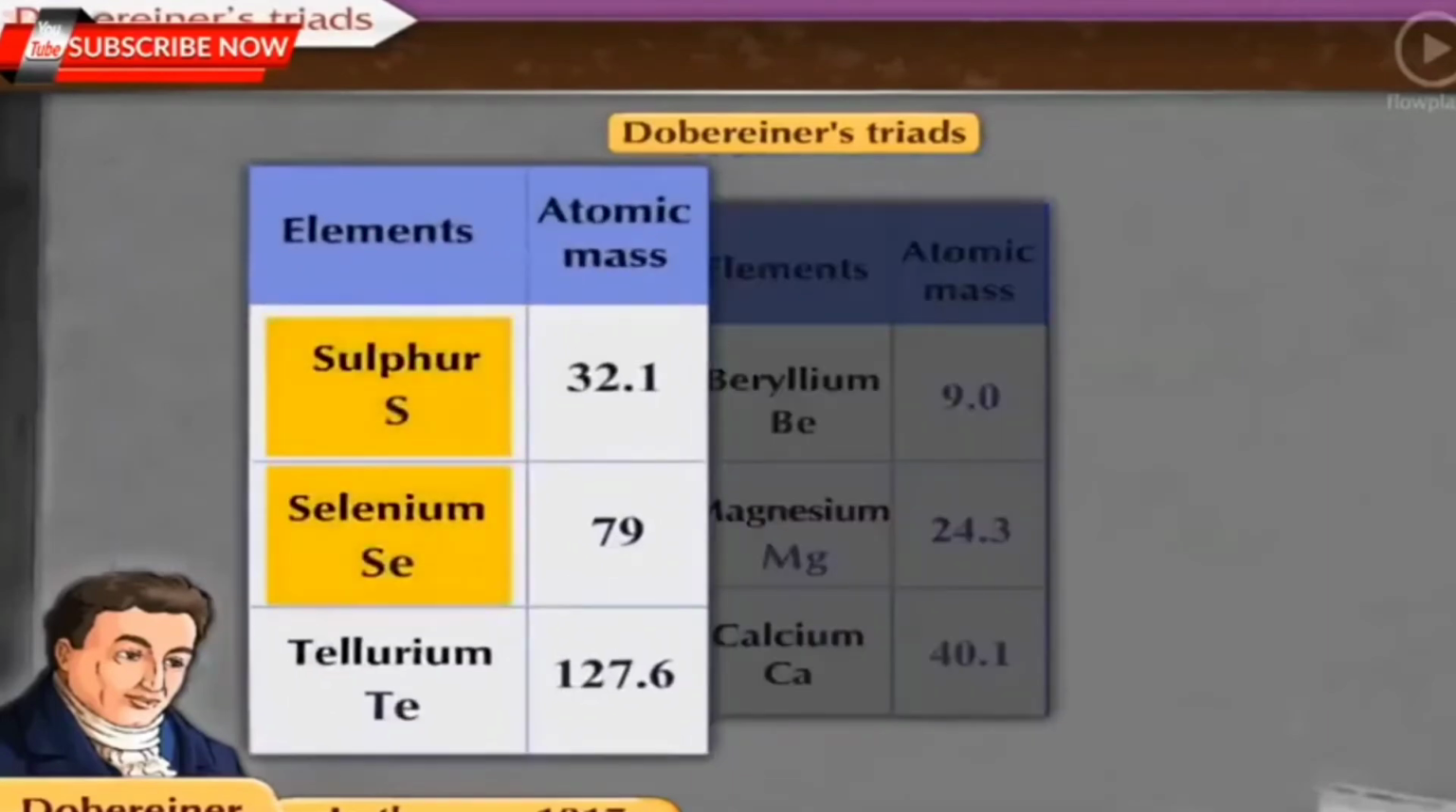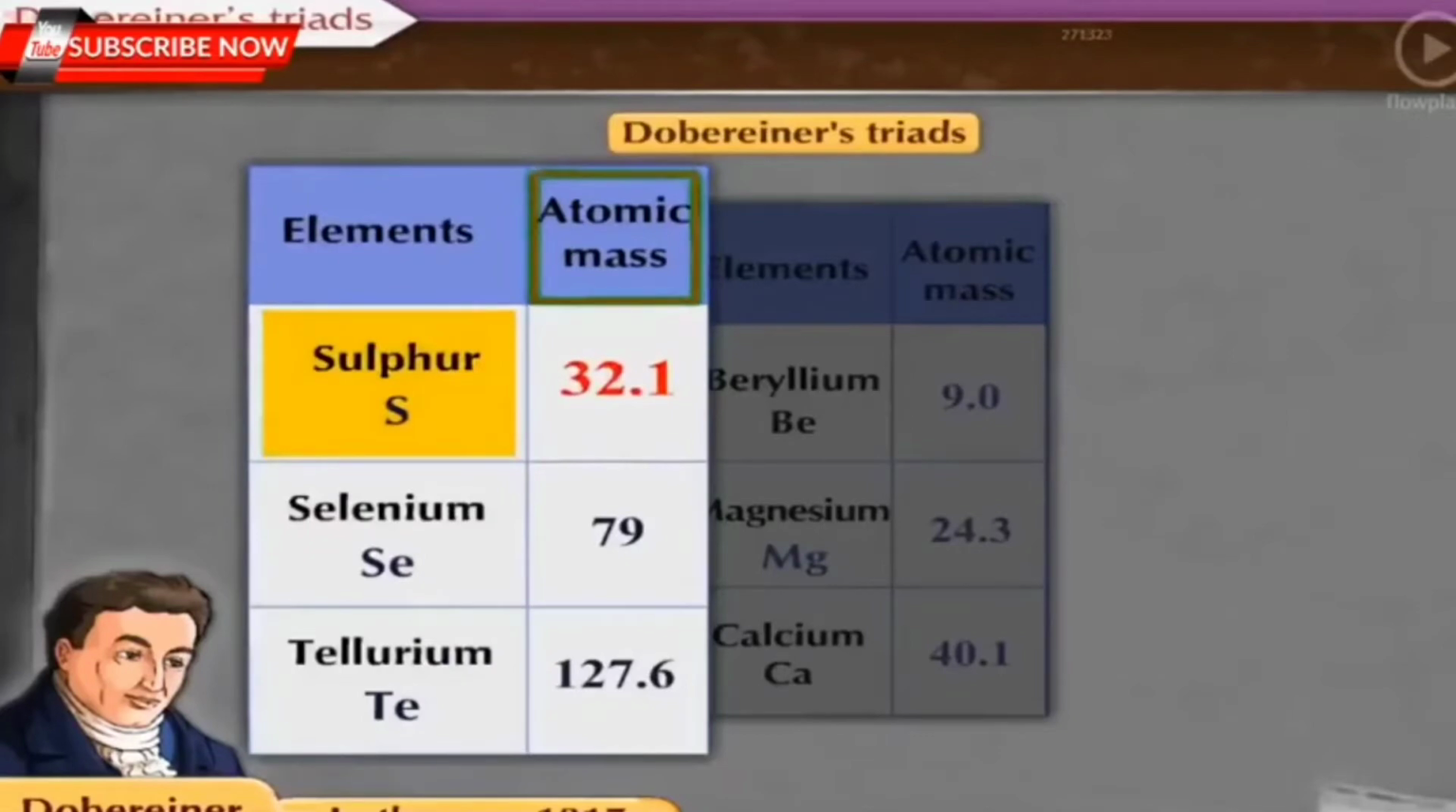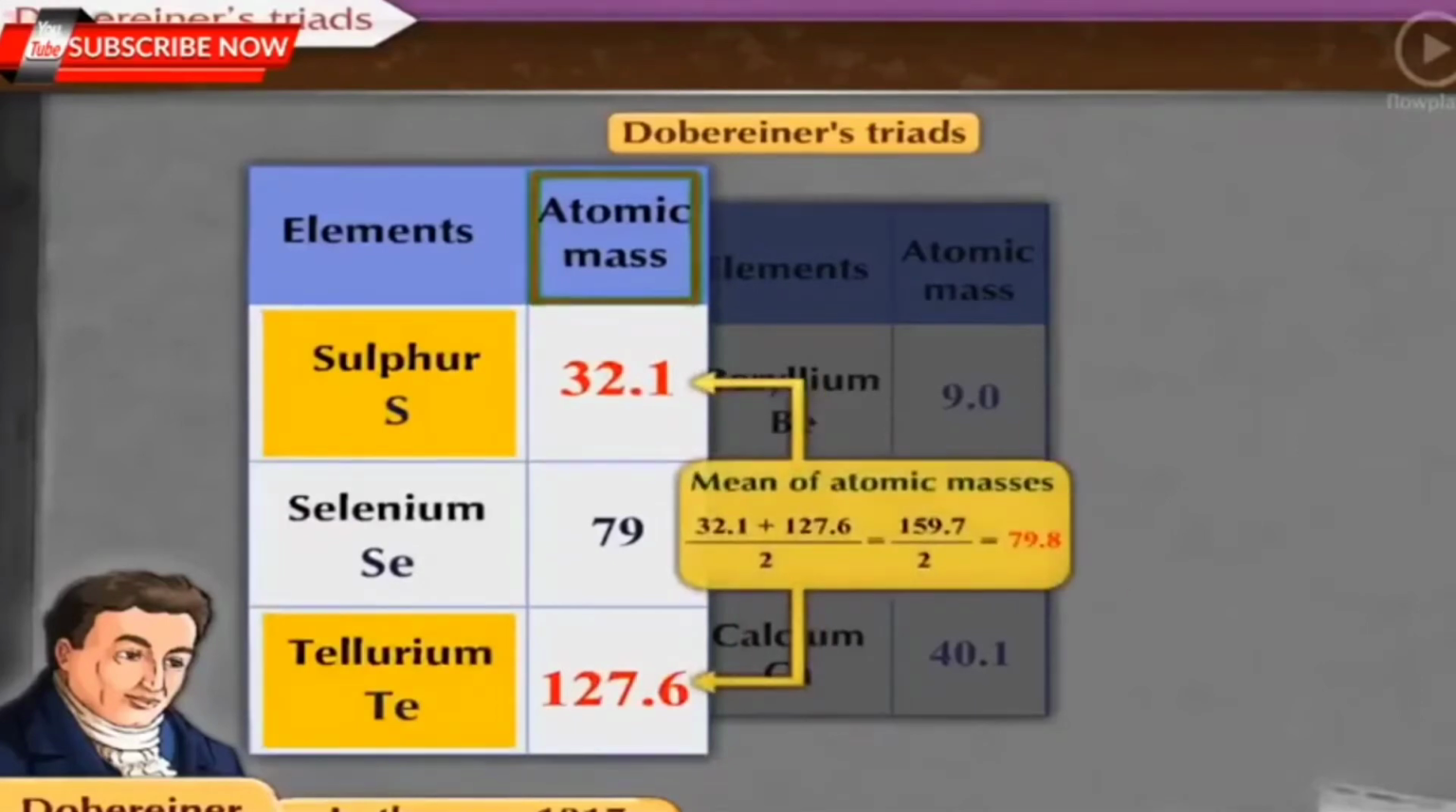Sulfur, selenium and tellurium also form a triad. The atomic mass of sulfur is 32.1 and that of tellurium is 127.6. Their mean value is 79.8, which is approximately equal to the atomic mass of selenium, which is 79.0.